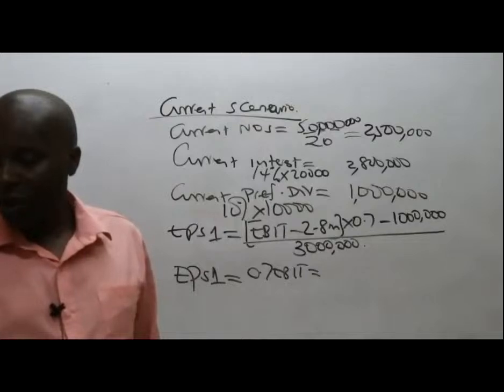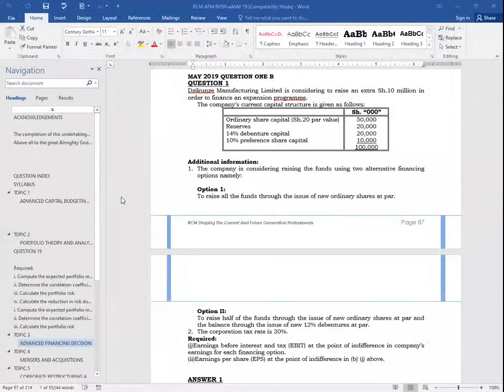For option number 1, I can only see working with the old interest, and the old interest is 14% on the debenture at 20 million. Oh, I know what they're talking about. Thank you very much. So 1.96 million, minus 1 million.